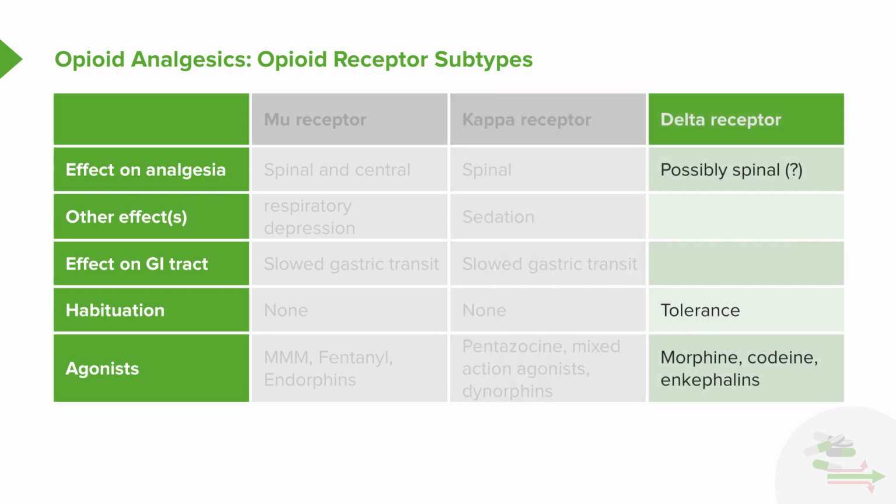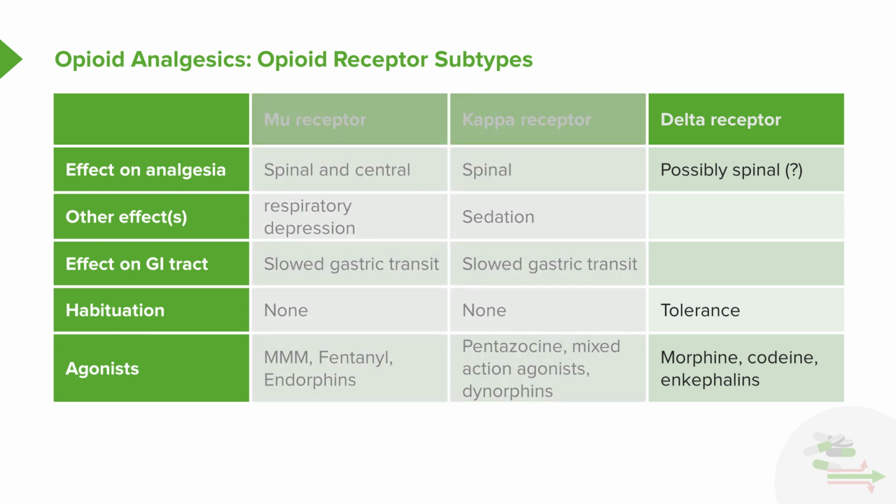And finally, there's the delta receptor. We don't know enough about this drug to really comment too much, other than to say that there is some tolerance associated with this drug, and morphine, codeine, and enkephalins are falling into this category. So have a look at this overall graph or table and take a look at the information and try and understand where each of these receptors fit in.